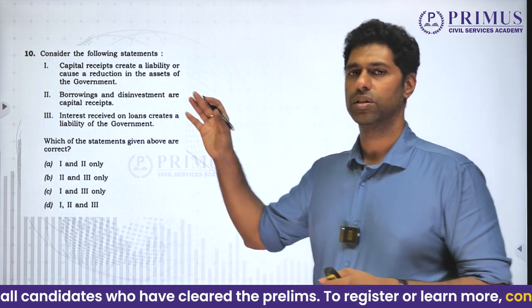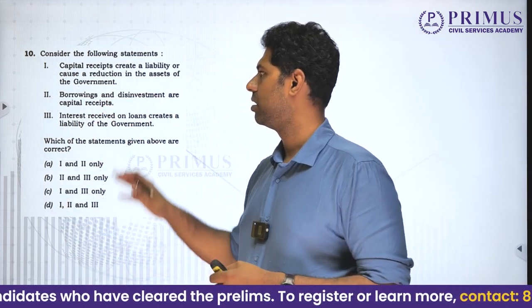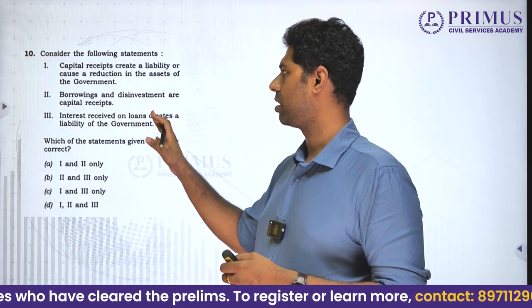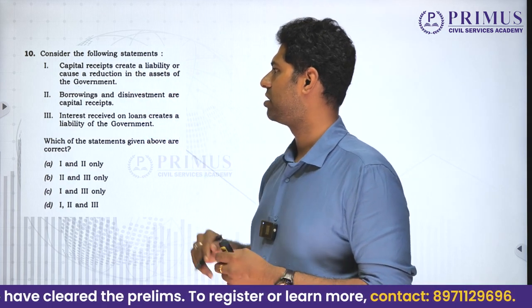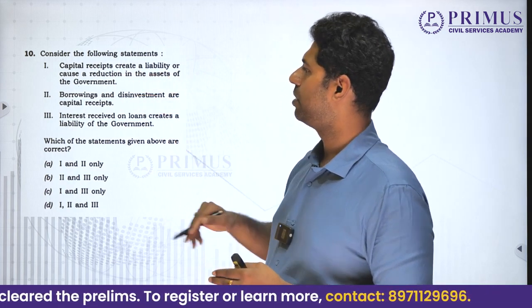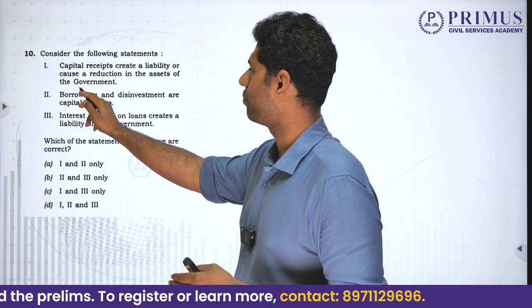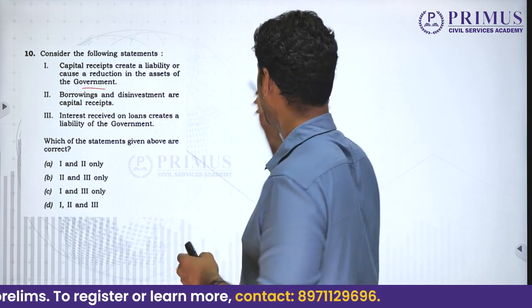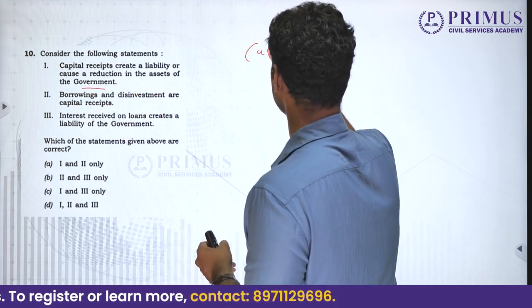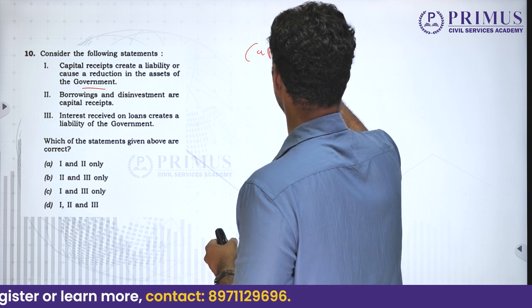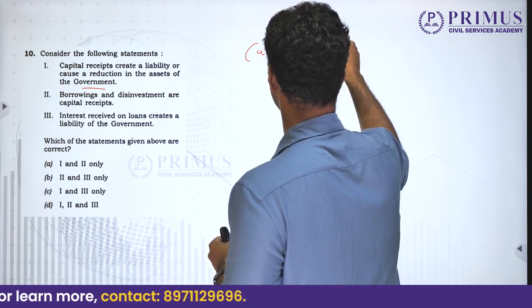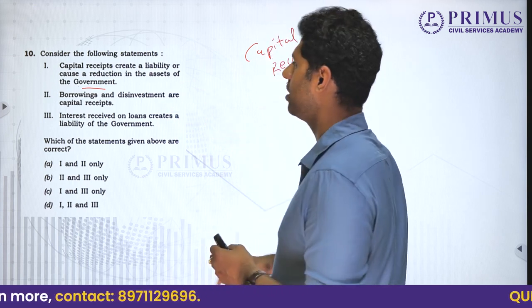Again, a simple question which is coming directly from basics. This is a basic oriented question which asks: capital receipts create a liability or cause a reduction in the assets of the government. Now, capital receipts are what the government receives. It creates a liability.